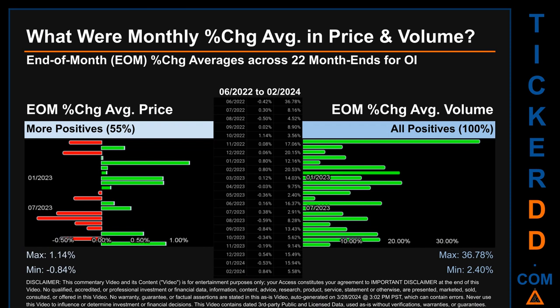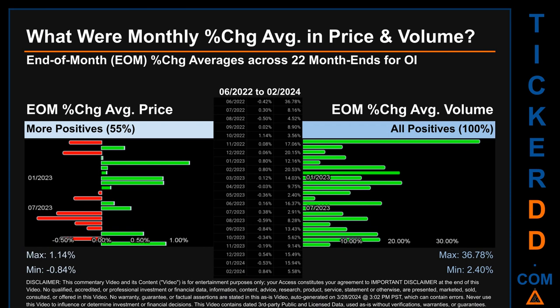What were end-of-month percentage change averages in price and volume for OI? The monthly average of percentage change in price and in volume were calculated for each of the 22-month ends. That calculation took daily percentage changes and averaged them for each given month. If a month end came out negative, then it means that the month summarily saw a negative change.